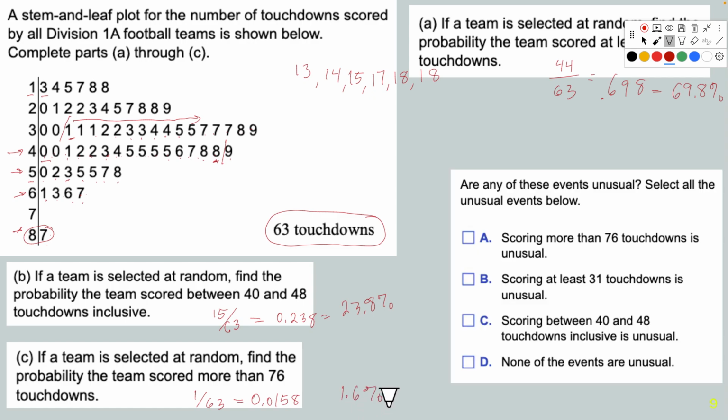And then the final question: are any of these unusual? Remember, when we're talking about probabilities, anything closer to 0 is unusual. Anything over 50% and closer to 1 we could consider usual. So the 69.8, about 70%, I would say that would be usual.